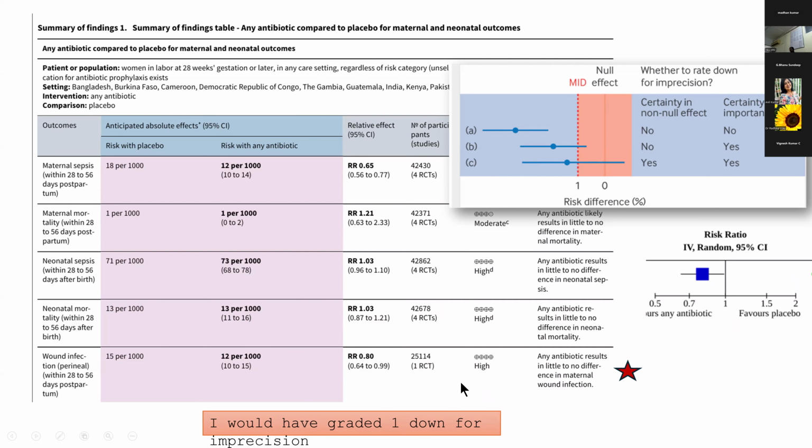The conclusion is a bit weird. We have high quality evidence that it should have said it should be given, but they have put that any antibiotic results in little or no difference. They probably took the MID, but they should have downgraded it.